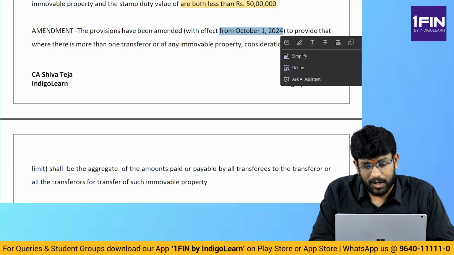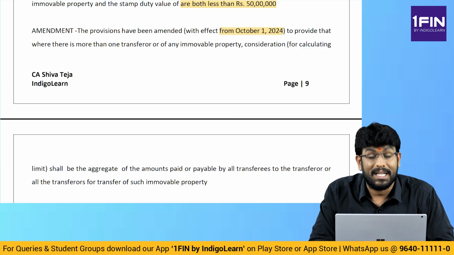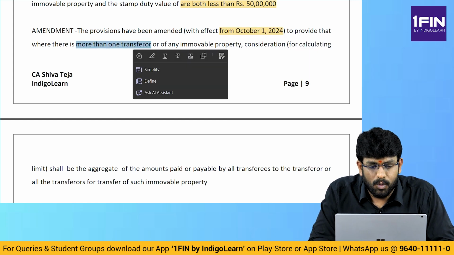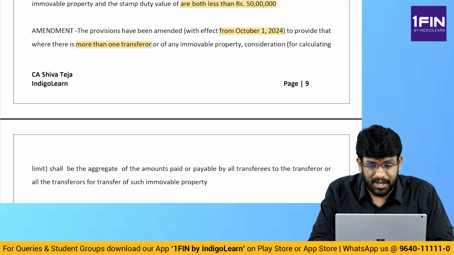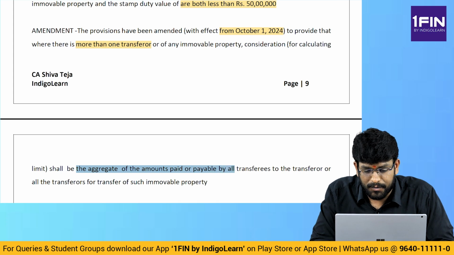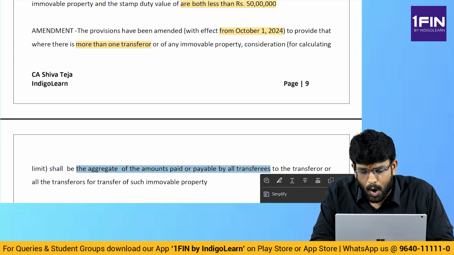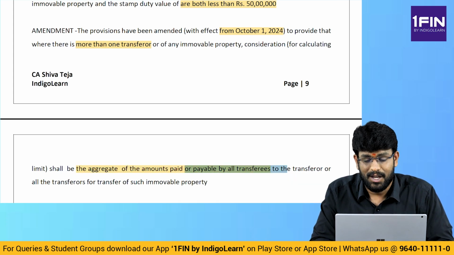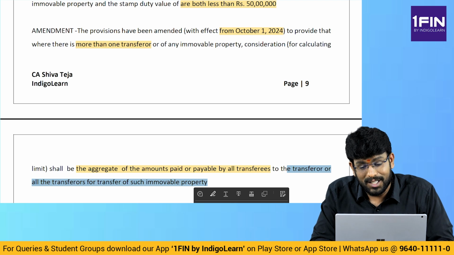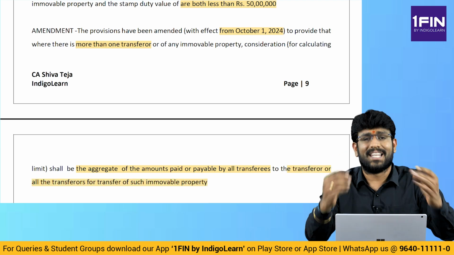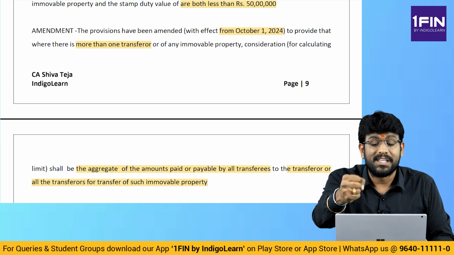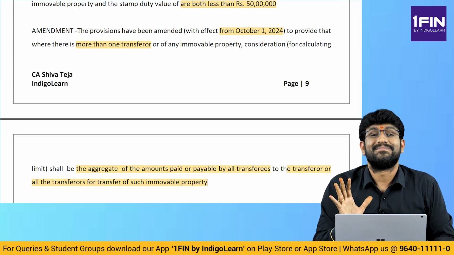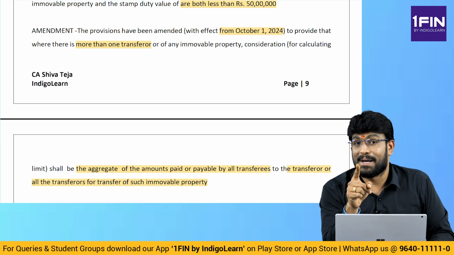With effect from October, already I told you TDS amendments are from October only. Where there is more than one transferor, that is, more than one seller, consideration for calculating the limit shall be the aggregate of amounts paid or payable by all the transferees to the transferor or all the transferors. That means all sellers, all buyers put together for the property, we will see that 50 lakhs limit. We will not see person wise. Example I already told you.